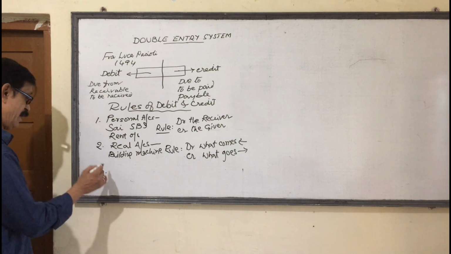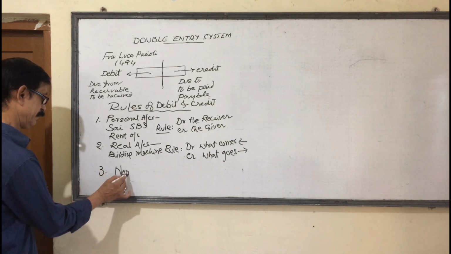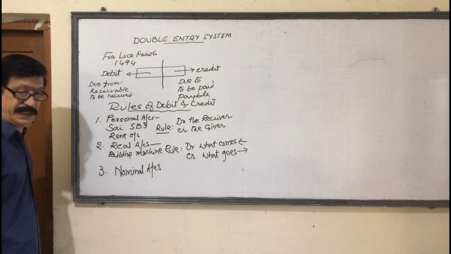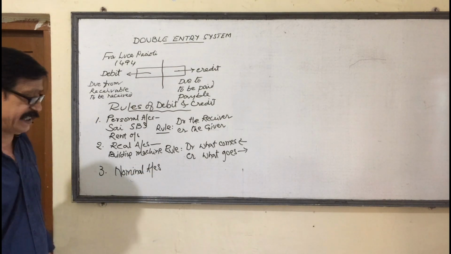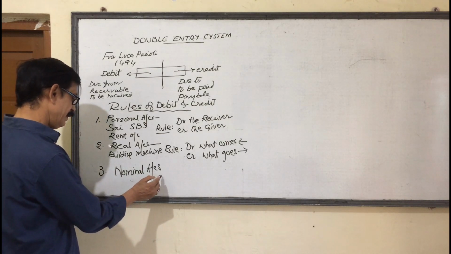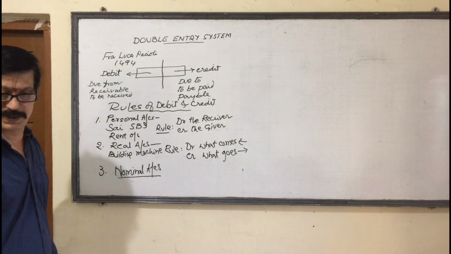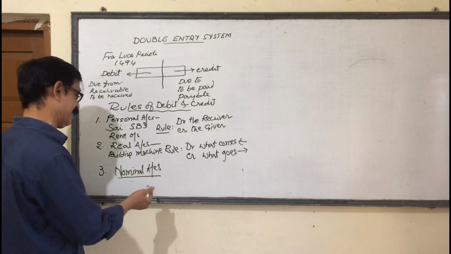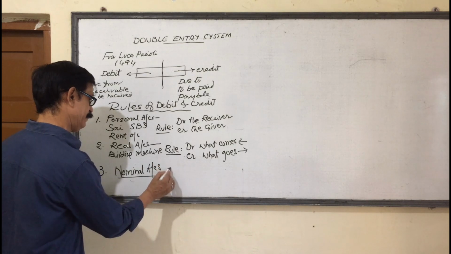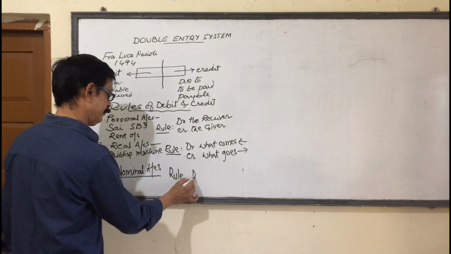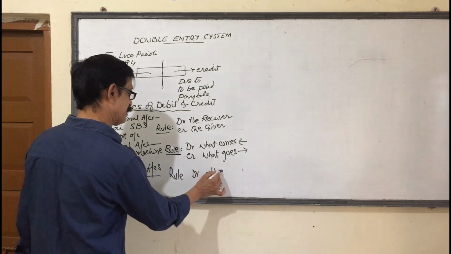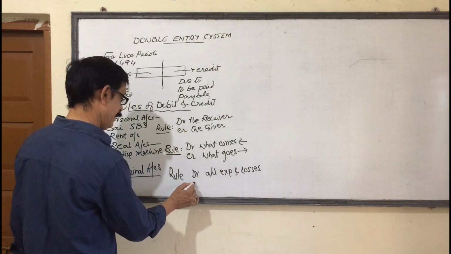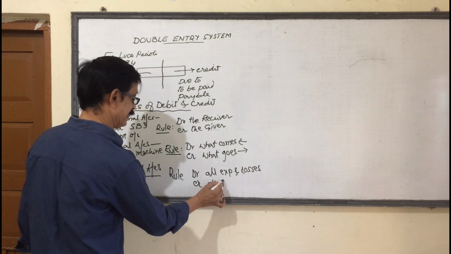Last and final, nominal accounts. Here, expenses and incomes are taken, like rent, tax, insurance, lighting, salaries, phone bill, current bill, etc. All expenses and incomes. Here the rule is: debit all expenses and losses, credit all incomes and gains.